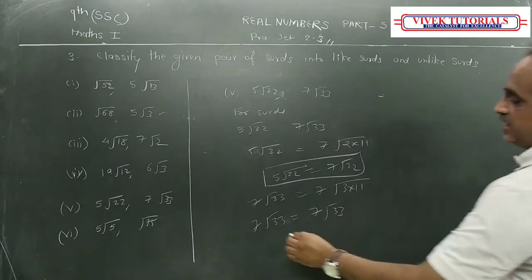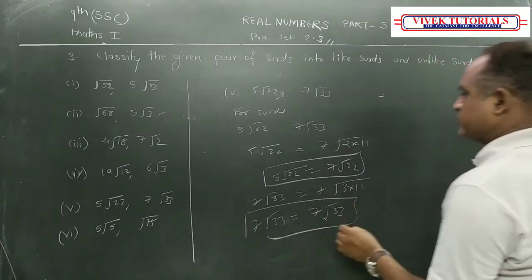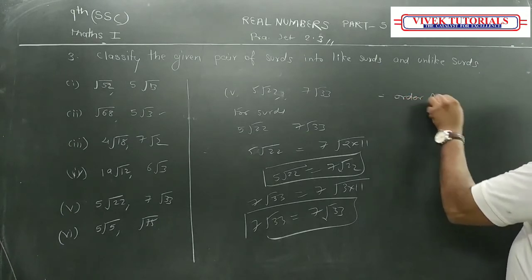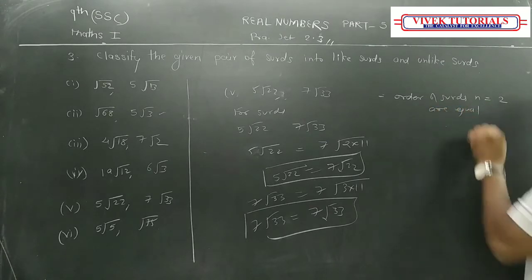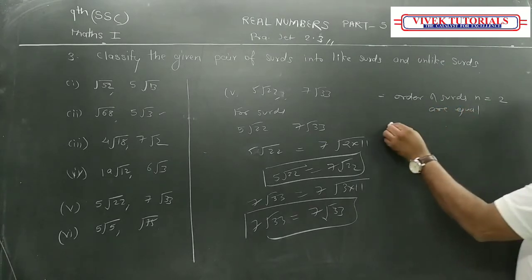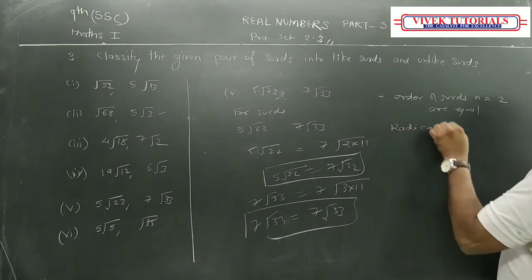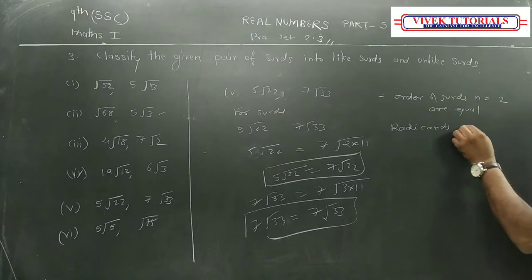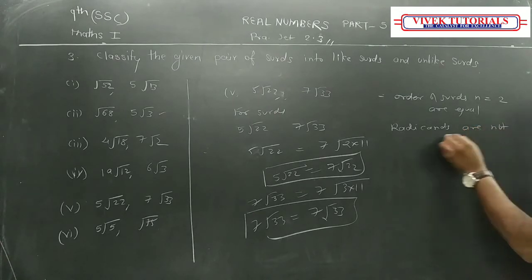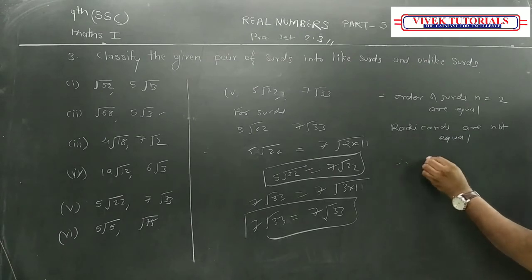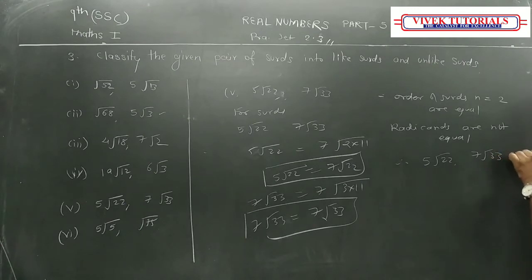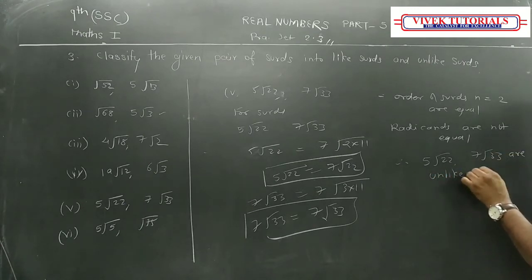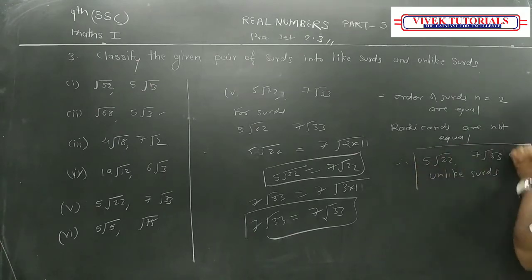Now, if you see the orders, here it is 2, here it is also 2. So order of surds, n is equal to 2, r equal. Orders are equal, but radicals are not equal. Therefore, what I can write then? 5 root 22 and 7 root 33 are unlike surds. They are unlike surds. So, copy down it.